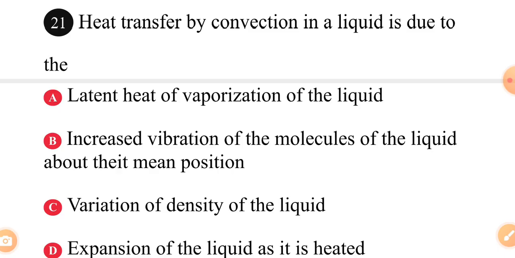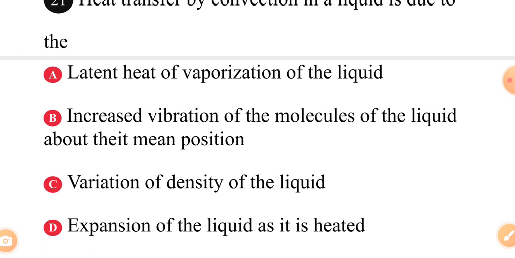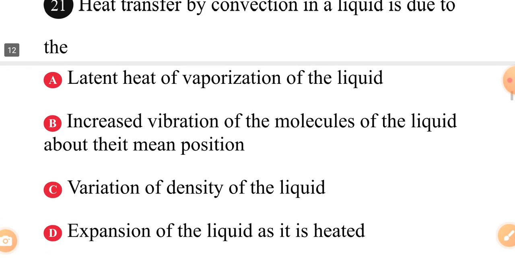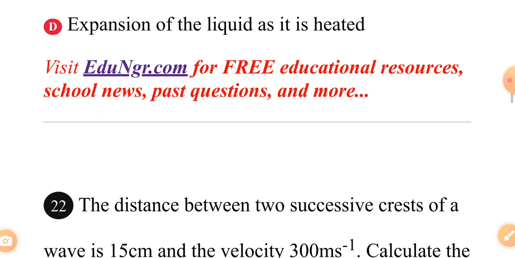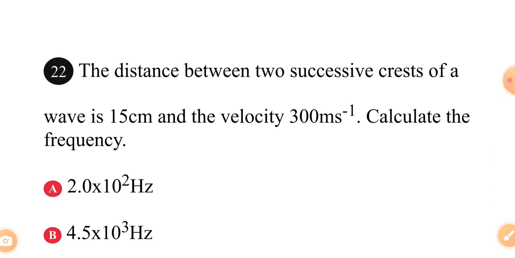Heat transfer by convection in a liquid is due to dash. A, latent heat of evaporation of the liquid. B, increased vibration of molecules of the liquid about their mean position. C, variation of density of the liquid. D, expansion of the liquid as it is heated. The answer is D, expansion of the liquid as it is heated.